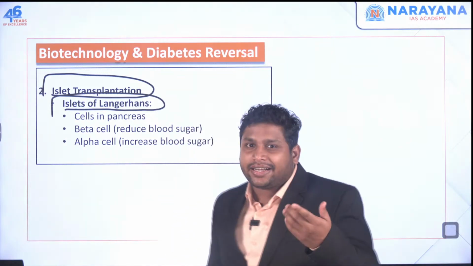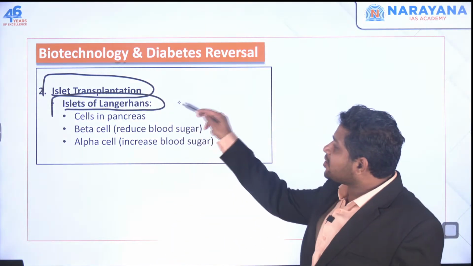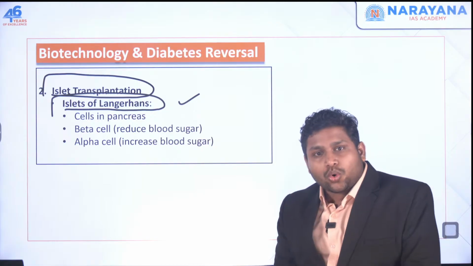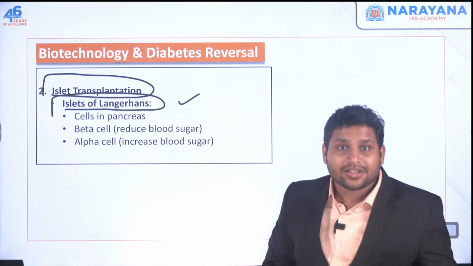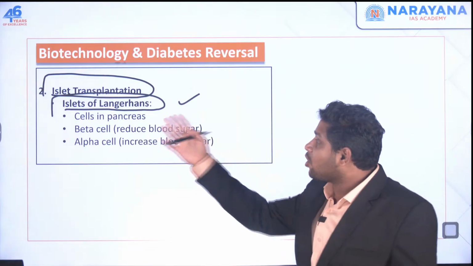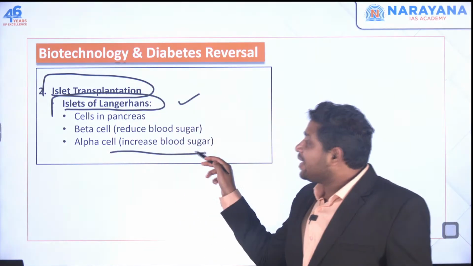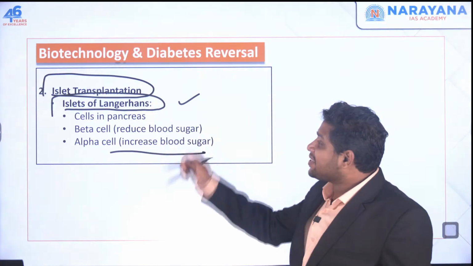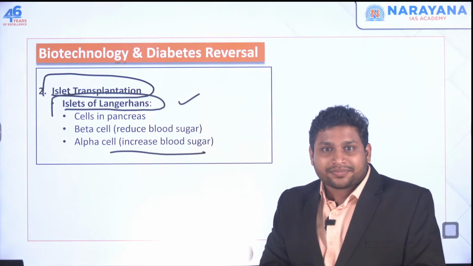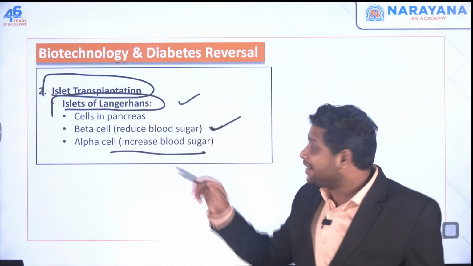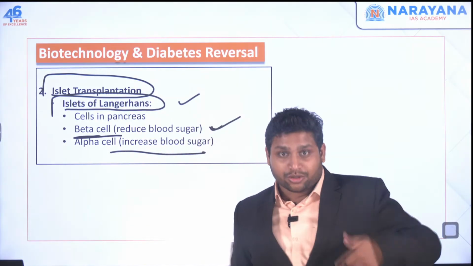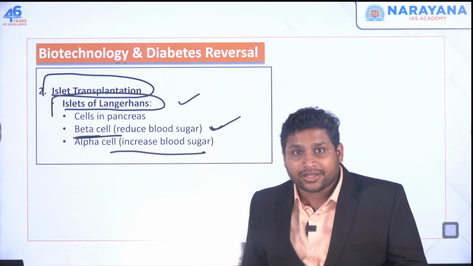So actually there was a scientist named Langerhans, from him we got this name. So this islet or these cells, these are of two types. One is called alpha cell, one is called beta cell. Alpha cell increases your blood sugar, beta cell reduces your blood sugar, right? And we were talking about the same beta cell till now, that it is actually producing your insulin, right?